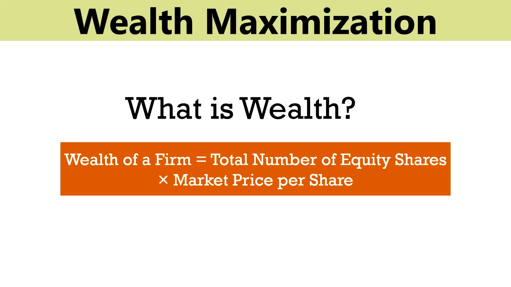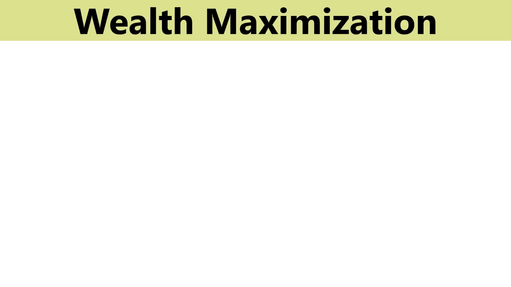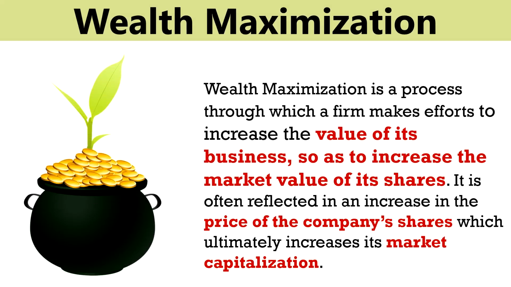So after understanding the meaning of wealth, we will go through the concept of wealth maximization. For a company, wealth is equal to the value of the firm's equity, and so the fluctuations in the market price of the equity shares decides its wealth or value. It is based on the overall performance of the firm and the soundness of the firm's decisions as to investment, finance and dividend.